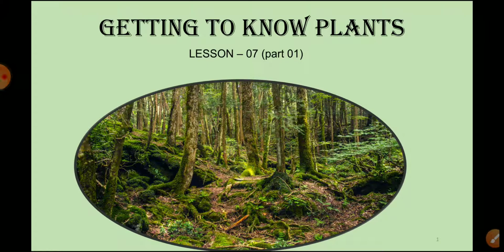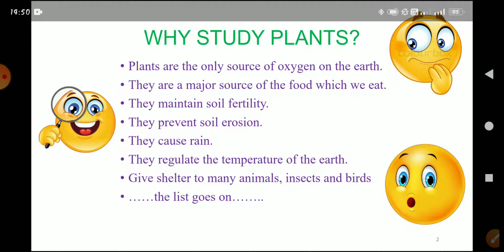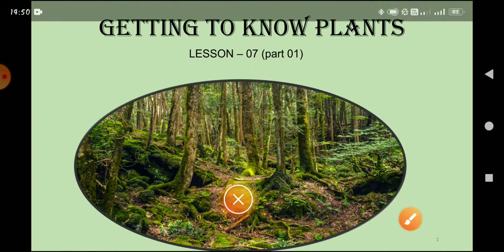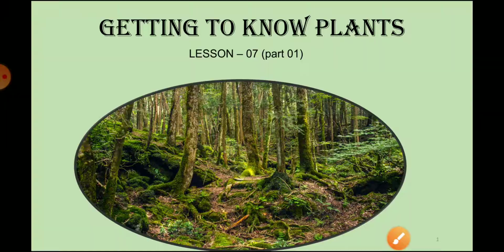So children, as you all know, in our previous videos we have completed chapter number 6, Changes Around Us. Now today we are going to start chapter number 7 from your NCERT book, Getting to Know Plants. As the name suggests, you can have a brief idea of what we are going to study in this chapter. We are going to study different kinds of plants and what the important parts of a plant are.